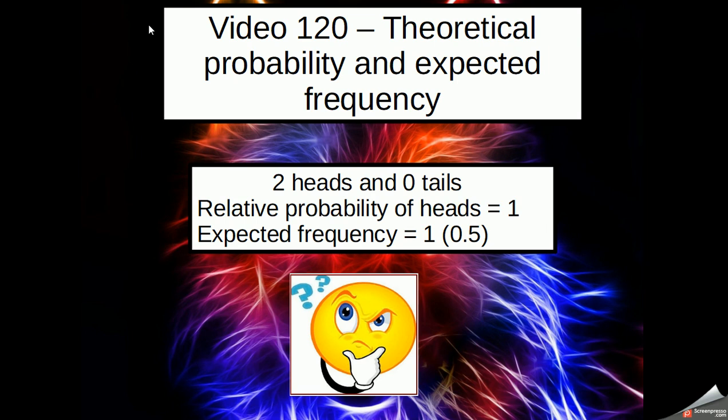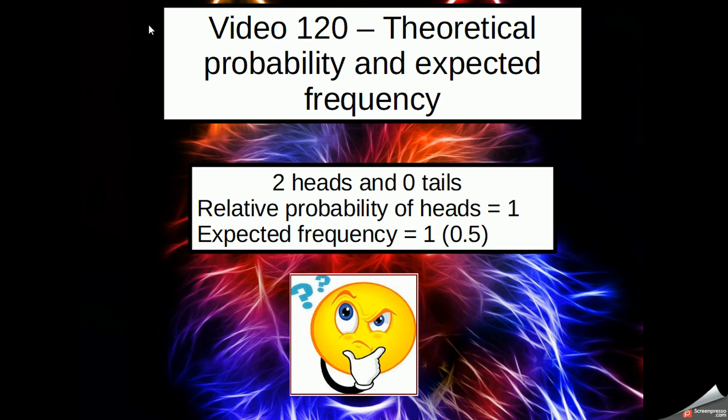With the coin, if I toss the coin twice, I'm sure you've done it before where you've tossed heads twice. And yet we know what should have happened is that we should have got heads once and tails once.